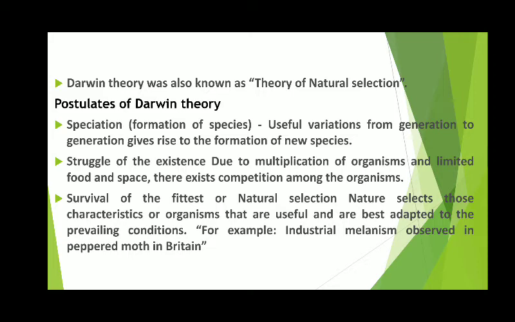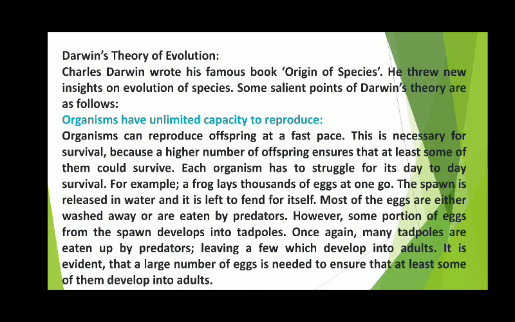This means animals having short legs have evolved into animals having long legs, due to variation. This is an example of evolution. Or we can say natural selection is the process of evolution of a species whereby characteristics which help individual organisms to survive and reproduce are passed on to offspring, and those characteristics which do not help are not passed on. Okay.